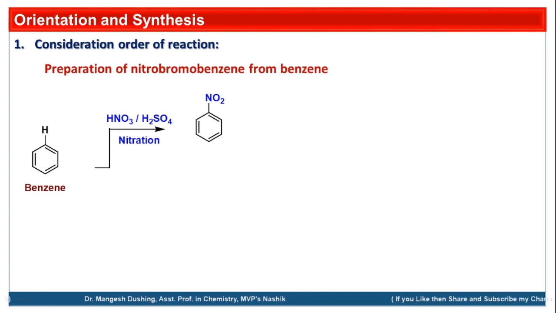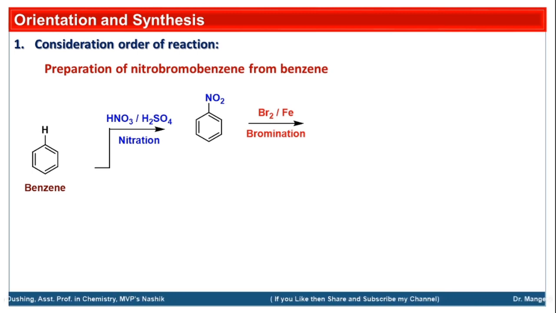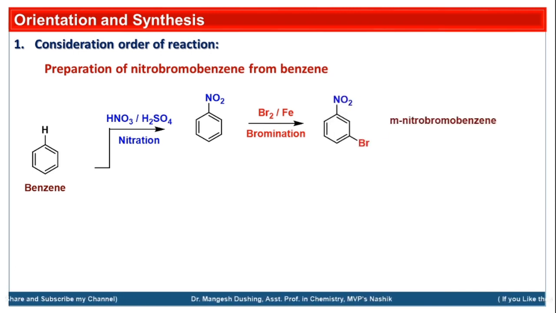Now after nitration, if you carry out the bromination, the incoming bromine group is decided by the nitro group. The nitro group is a deactivator and the rate of the reaction will be slower, and whatever the incoming group, the nitro group directs it to the meta position. So what we will get is meta nitrobromobenzene as a major product.